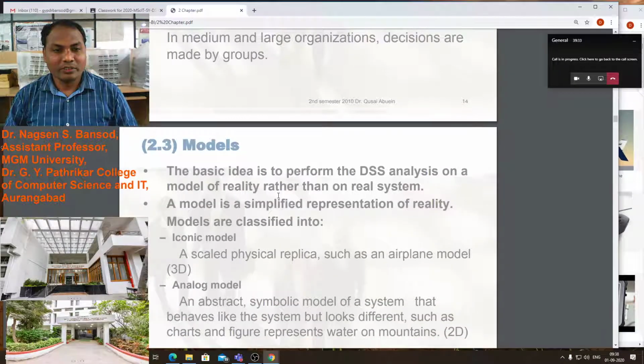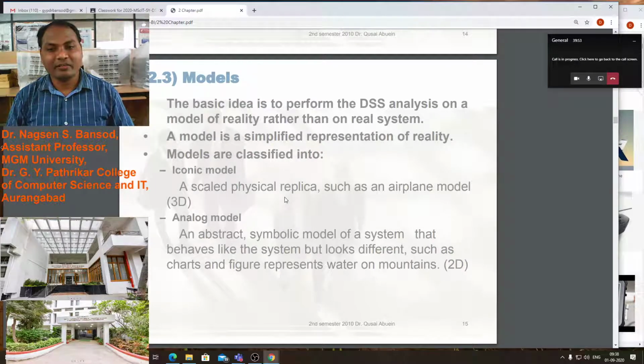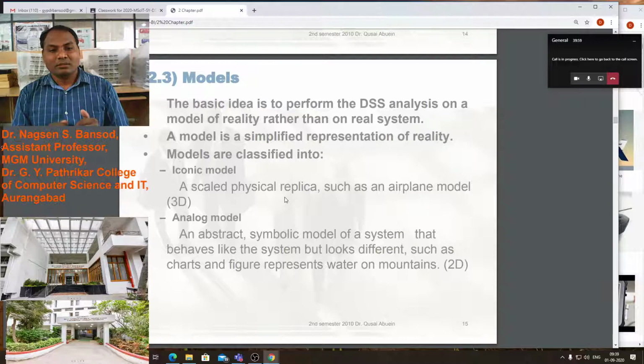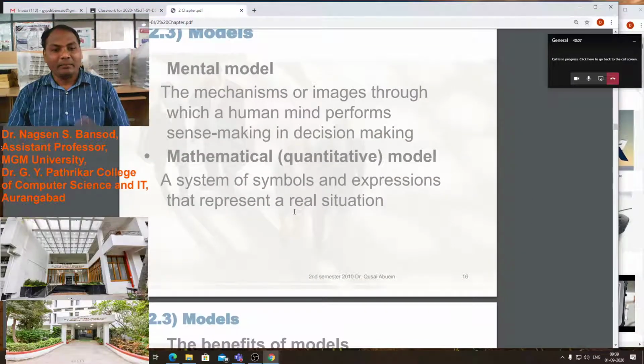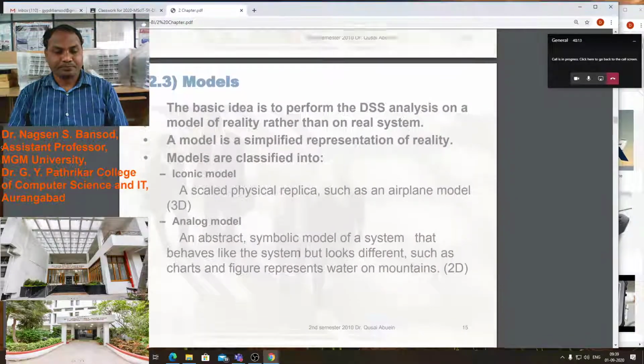Now today we are going to discuss models. The basic idea is to perform the decision support system analysis on a model of reality rather than on the real system. A model is a specified representation of reality. Models are classified into iconic models, analog models, mental models, and mathematical models. We will see these models.